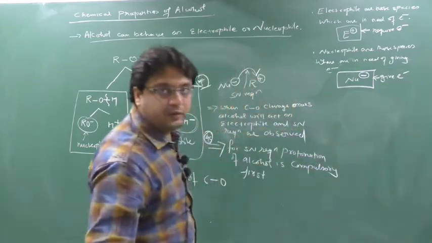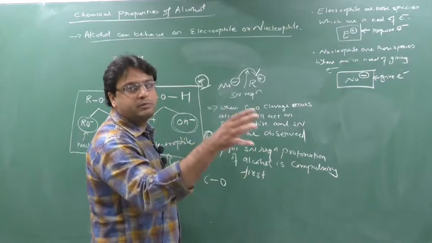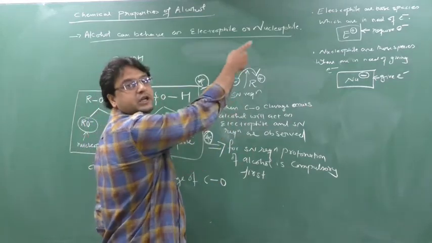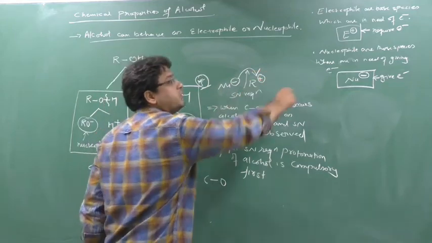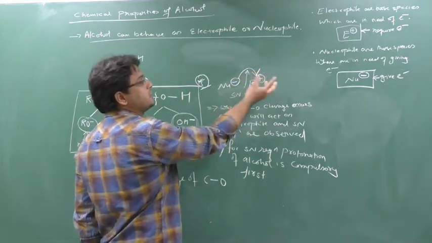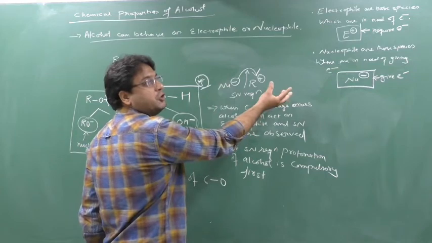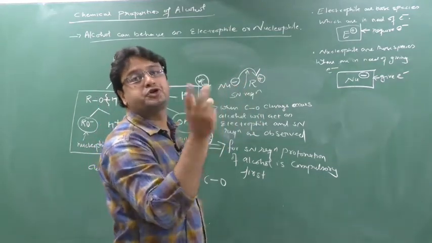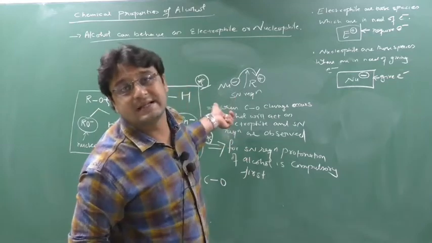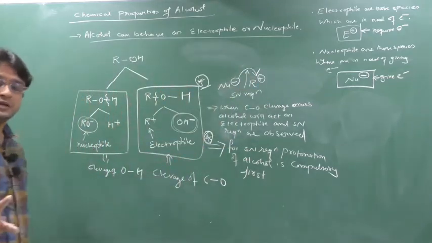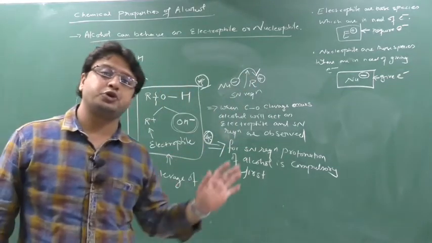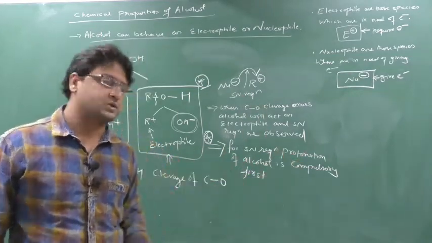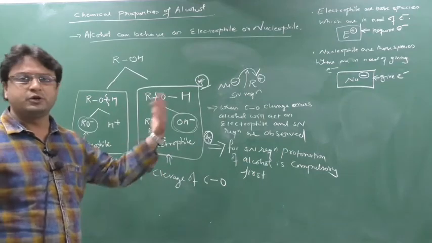Okay. Just for your information, what do we mean by SN reaction? Whenever the nucleophile attacks the electrophile, the electrophile has to release one nucleophile, meaning the old nucleophile is substituted with a new nucleophile. Thus there is a substitution of nucleophile. That's why we say SN reactions: substitution nucleophilic reaction, SN1, SN2 reaction. You will understand this in future classes also. SN1 means one nucleophile, SN2 means two nucleophile.